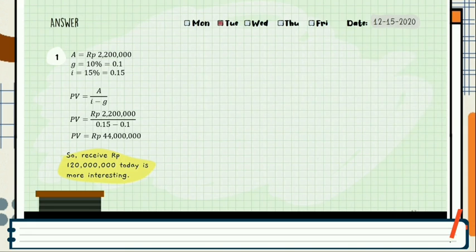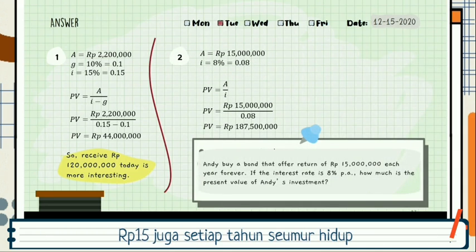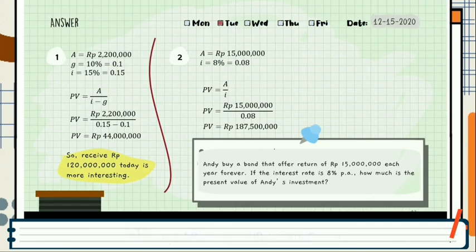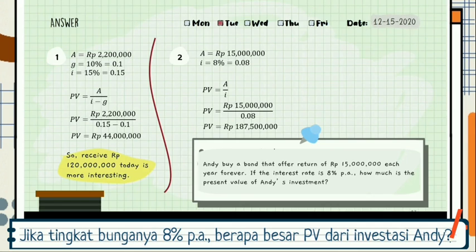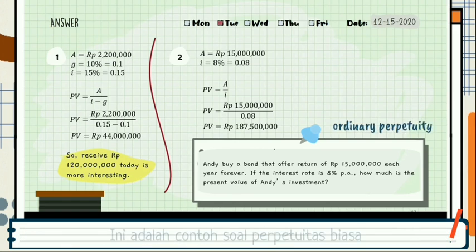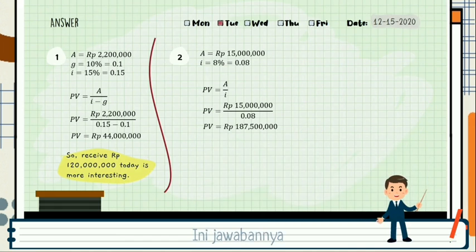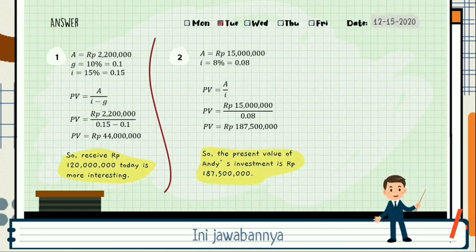Then the second question. Andy buys a bond that offers a return of 15 million rupiahs each year forever. If the interest rate is 8% per annum, how much is the present value of Andy's investment? This question is ordinary perpetuity. That is the answer. So, the present value of Andy's investment is 187,500,000 rupiahs.